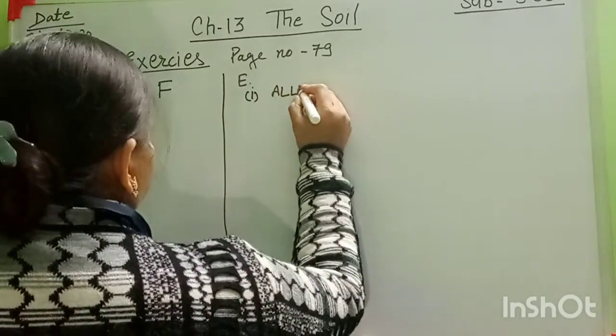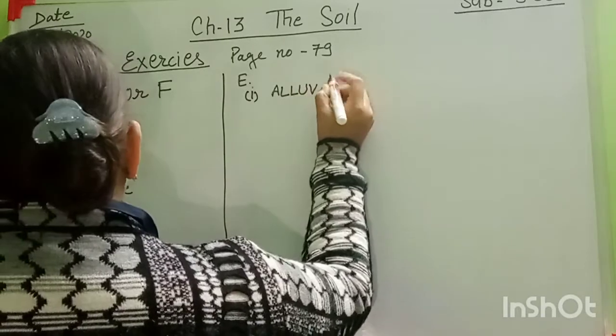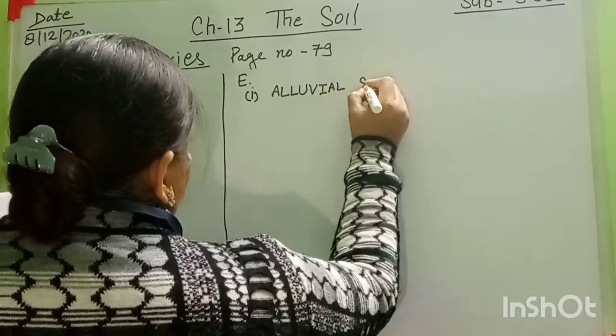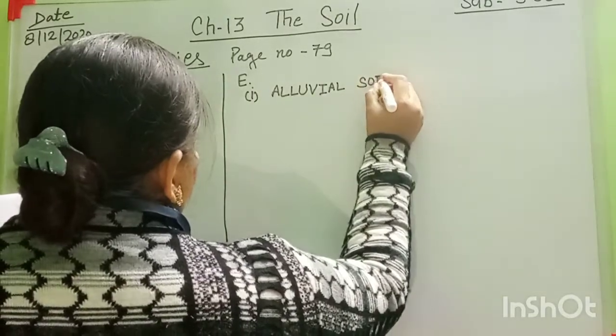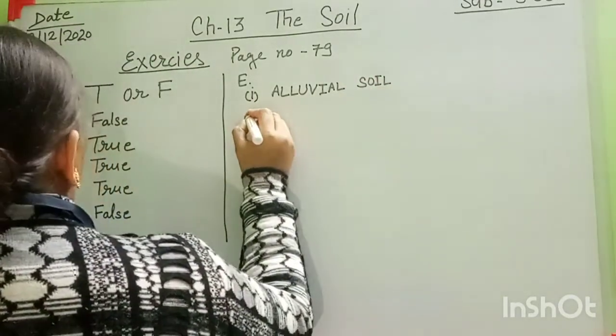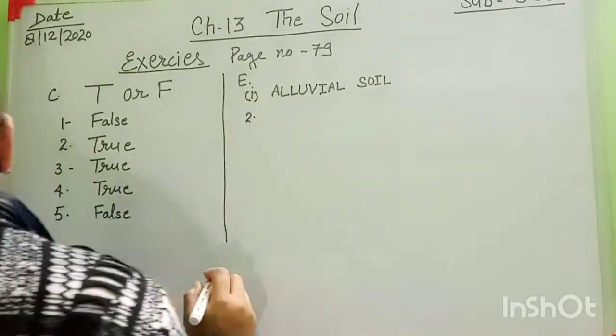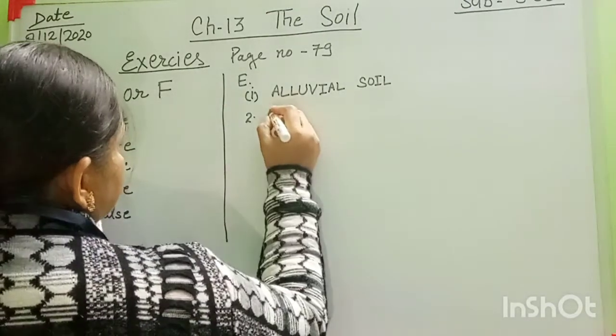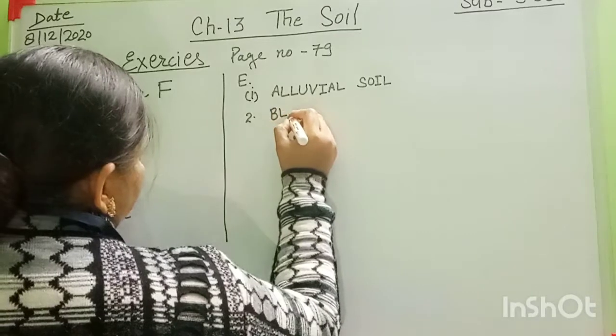E, first answer is alluvial soil. This one is the right answer. Then number 2, according to the question, the soil formed by the breaking up of lava rock. This is black soil.